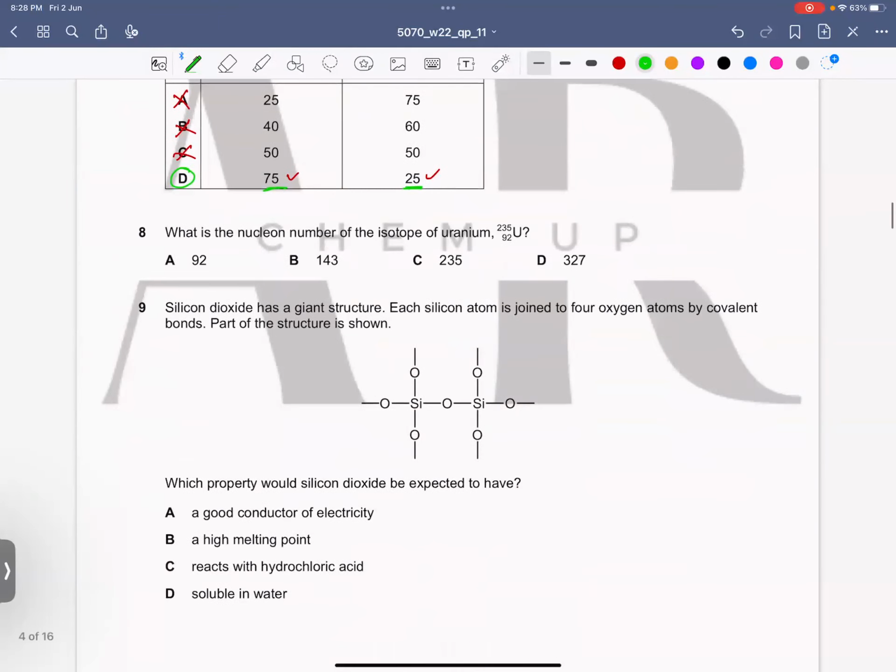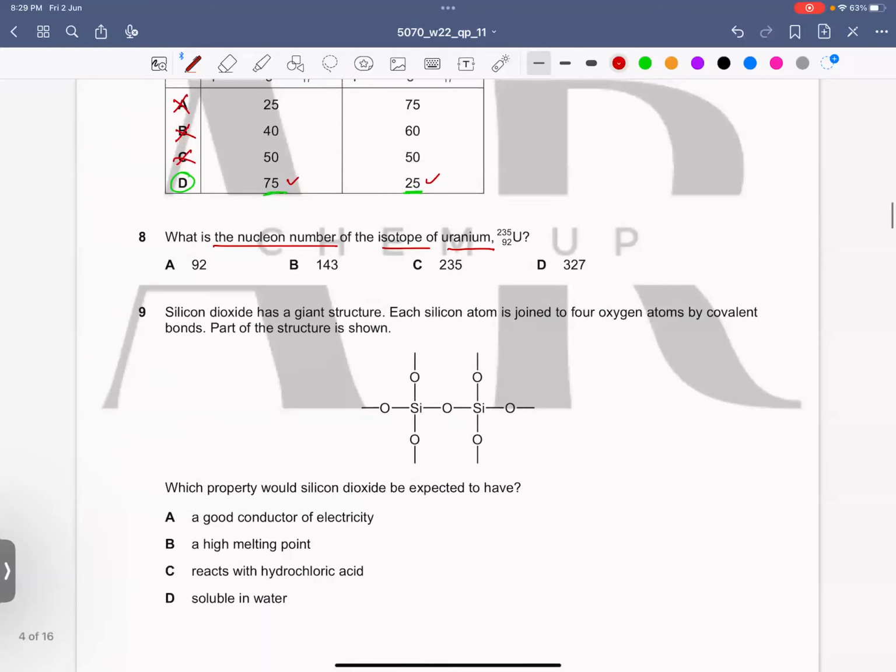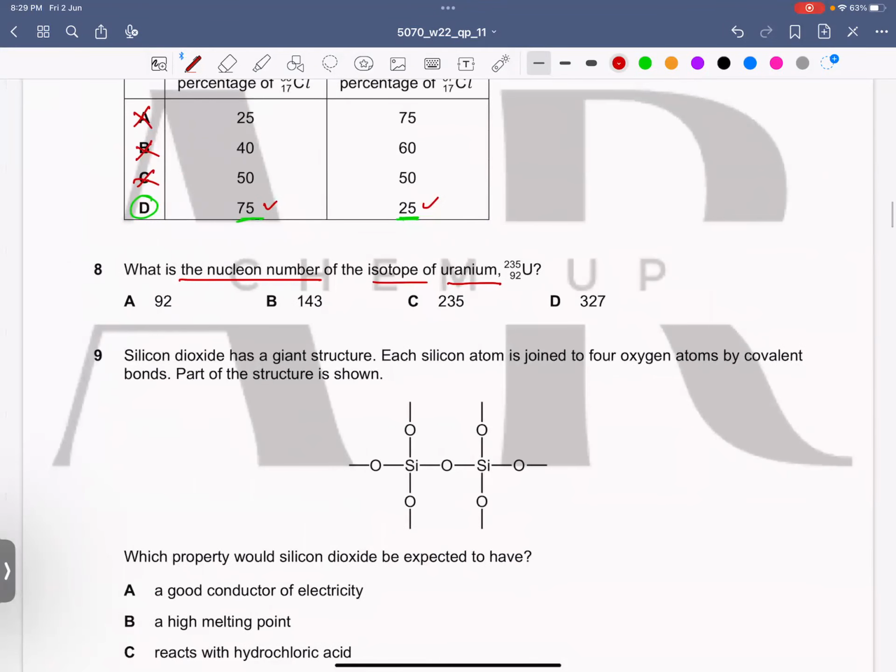Okay, now next, question 8. What is the nucleon number of the isotope of uranium? What is the nucleon number? It's very easy. Sir, it's 235. Yes, it's 235. Remember, the bigger value is the nucleon number. So D, B, and A go wrong, and C is the correct answer.